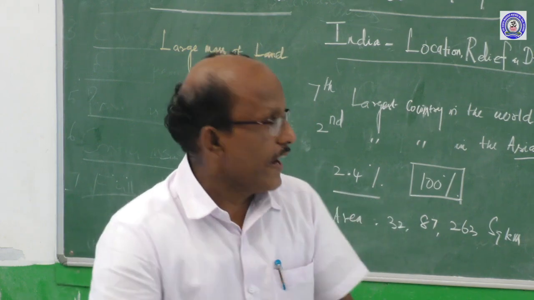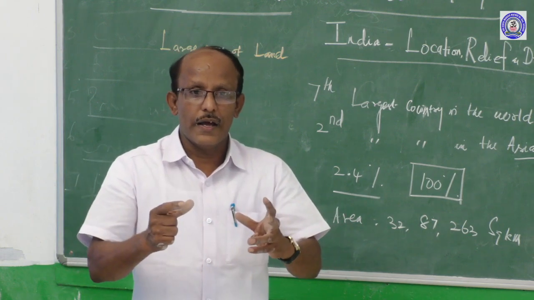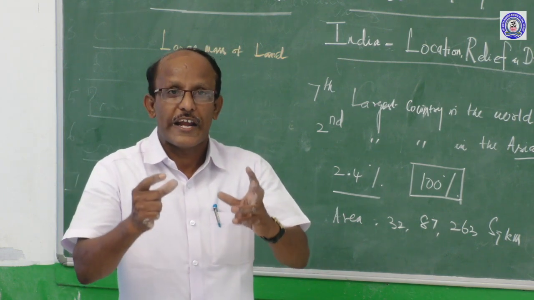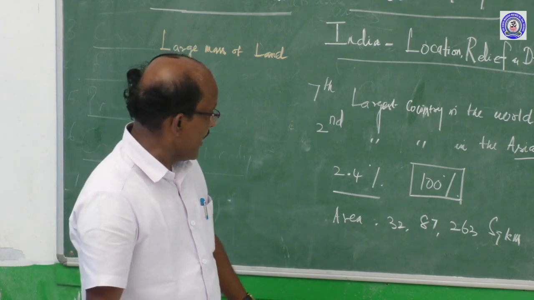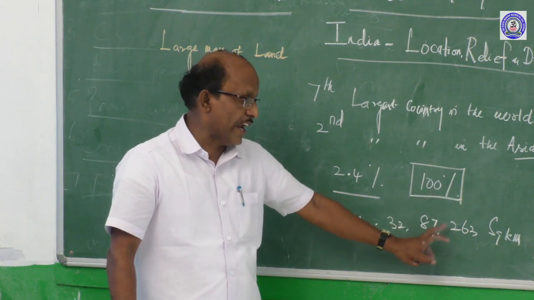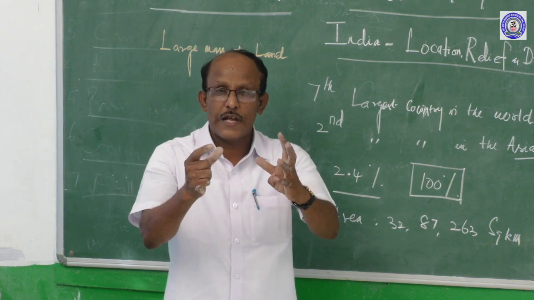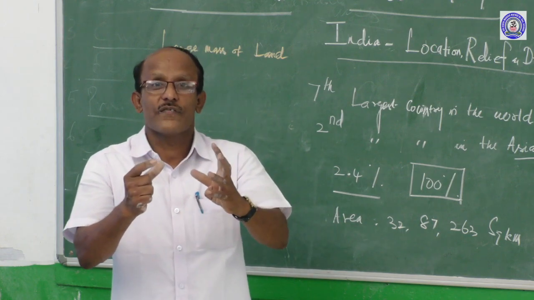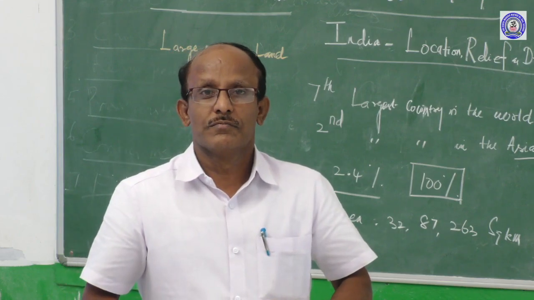Then why? India is smaller in region. How many square kilometers? Could you tell me? 32,87,263 square kilometers. A smaller area. I am coming to say the reason why India is a subcontinent.